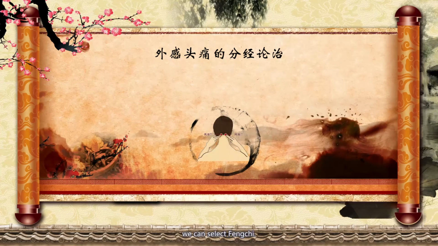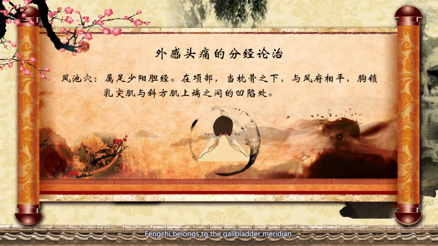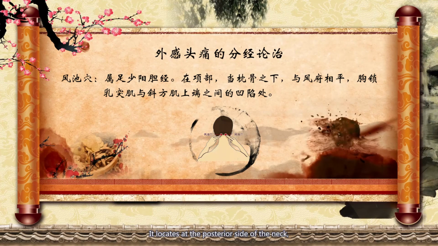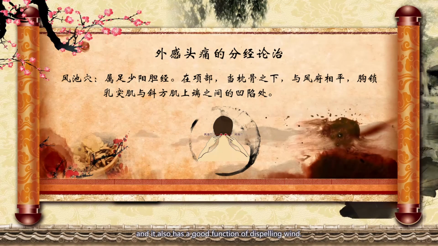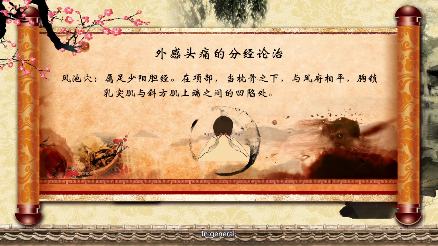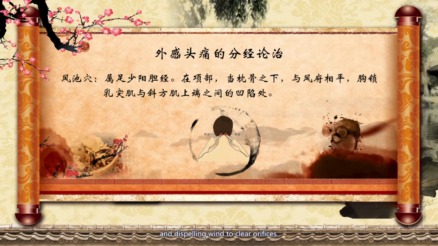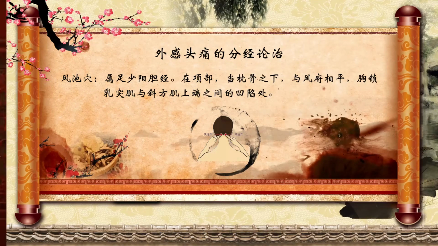Fourthly, we can select Fengchi. Fengchi belongs to the gallbladder meridian. It locates at the posterior side of the neck, and it also has a good function of dispelling wind. In general, the combined application of Lieque, Baihui, Taiyang, and Fengchi has a strong effect on unblocking collaterals to relieve pain and dispelling wind to clear orifices.